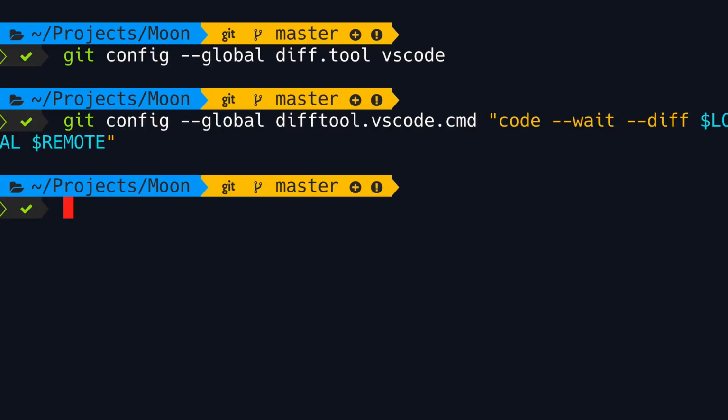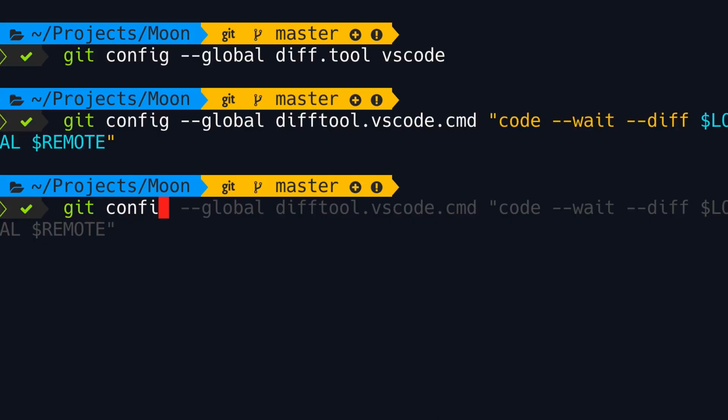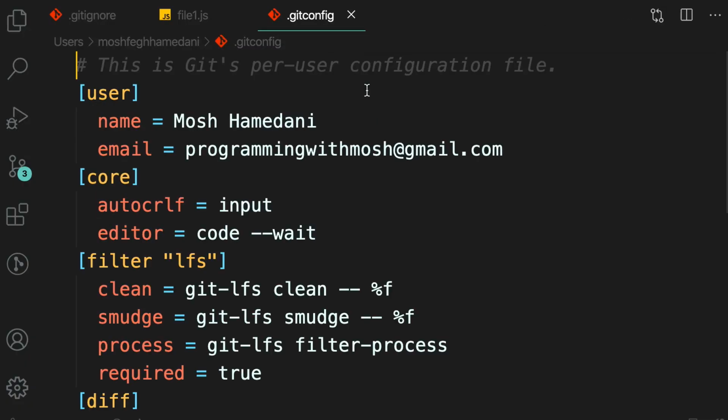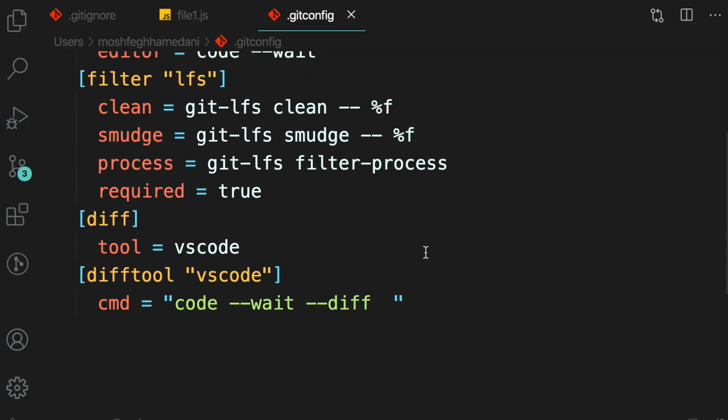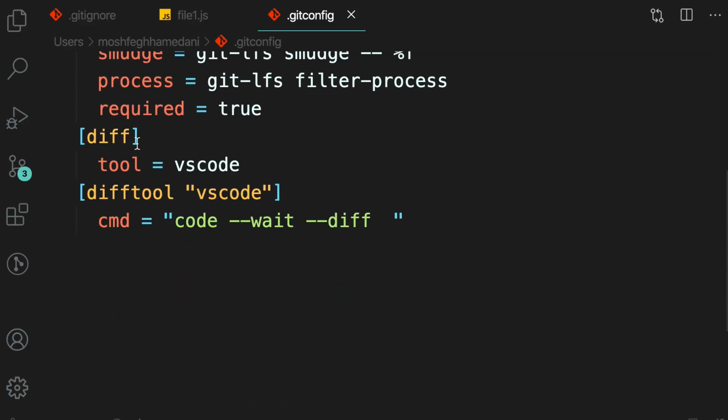So let's set that. Now let's make sure that you have got this step right. We're going to run git config --global -e. As I told you at the beginning of the course, with this command, we can edit our global configuration settings in our default editor, which is VS Code. So take a look. All the settings are stored in this file, .gitconfig, which is stored in this directory. We have the user section, which we set earlier in the course. Now here's the diff section that we just set. In this section, we have set the tool to VS Code. This is just a name.